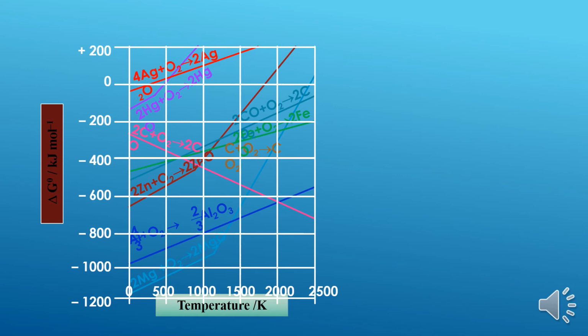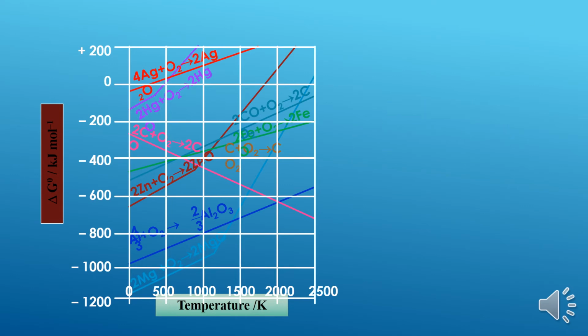So this is the final representation of the graph. As I told you in the previous slide, if you want to describe what an Ellingham diagram is, these are the graphical representations. These are the graphs or plots which represent the change in delta G naught versus temperature. Now let us study some features of the Ellingham diagram.